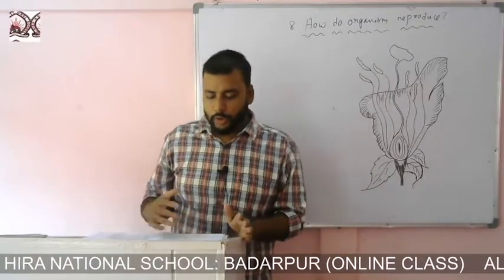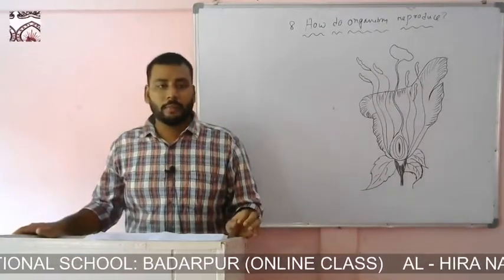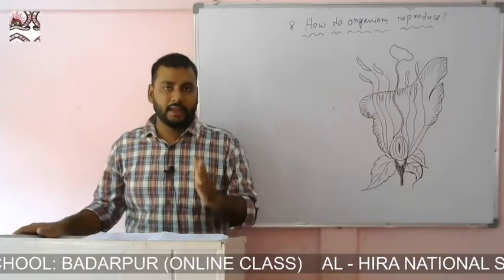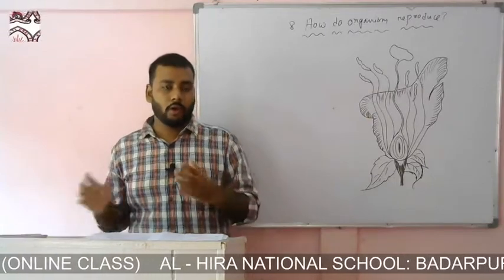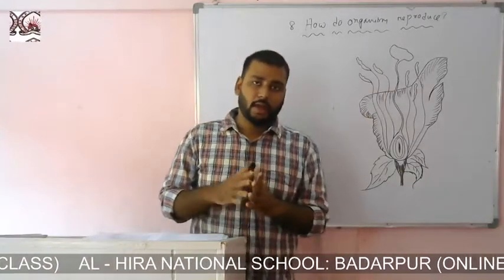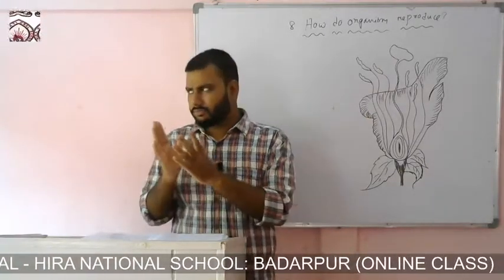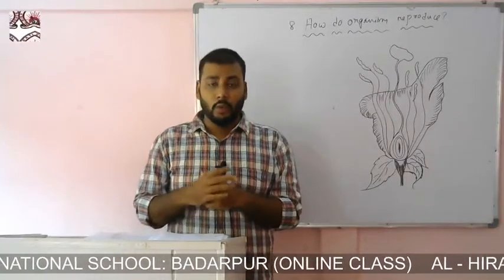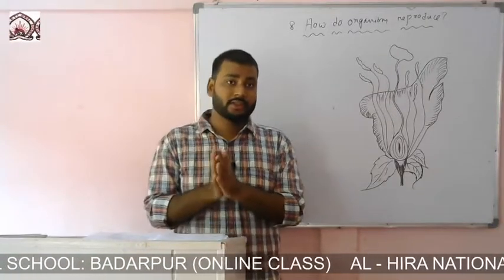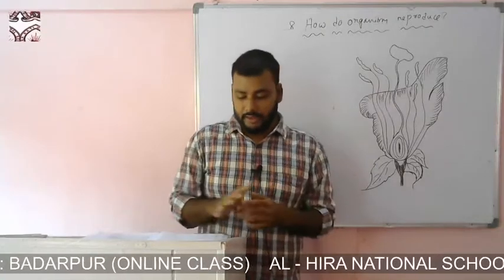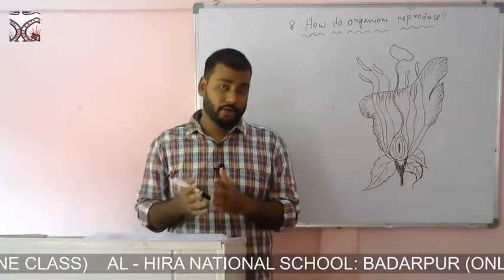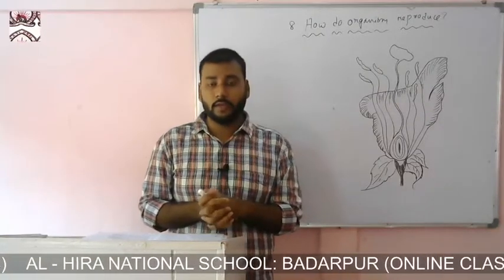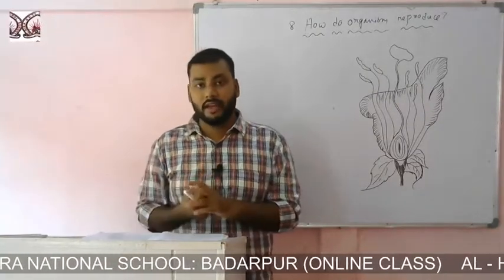When we say reproduction, it is basically your own copy, or the copy of the parents. There are different types of reproduction, according to which this copy formation varies. That might not be an exact copy or clone; in other words, there is a variation.